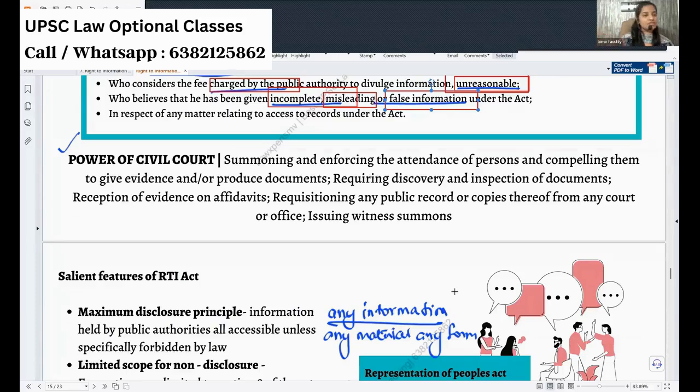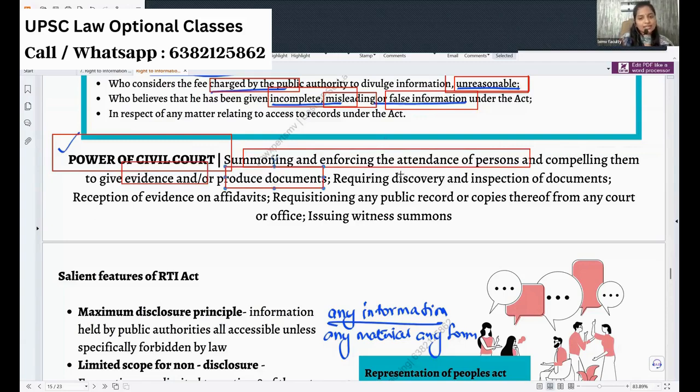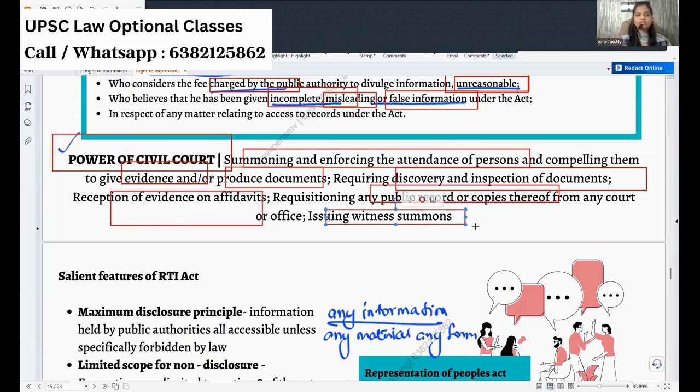And this commission will have the power of the civil court, which we are repeating again: summoning and enforcing the attendance of a person, compelling them to give evidence, producing documents, requiring discovery and inspection of documents, getting evidence from affidavits, asking for public records, issuing summons, everything it can do. Okay, so it has the power of the civil court.